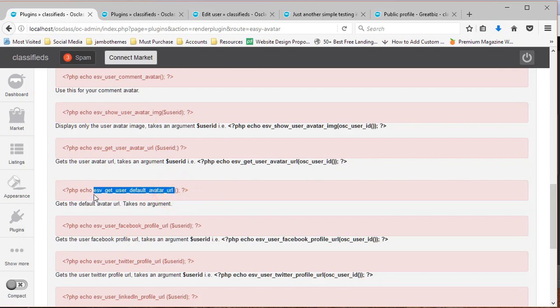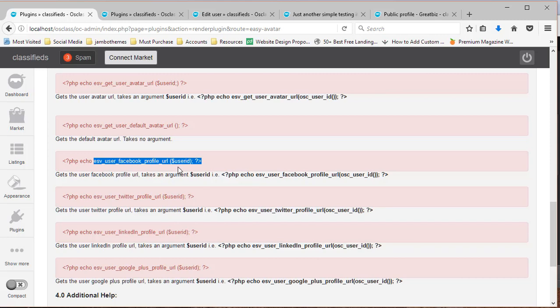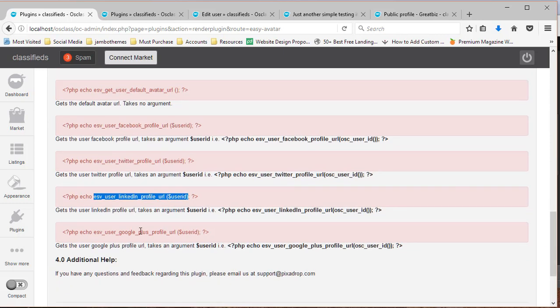This helper will always get the URL for that avatar, and then this one will echo out the user's Facebook profile URL. This one will echo out the user's Twitter page URL. This one will echo out the user's LinkedIn profile URL, and this one Google Plus, the same.